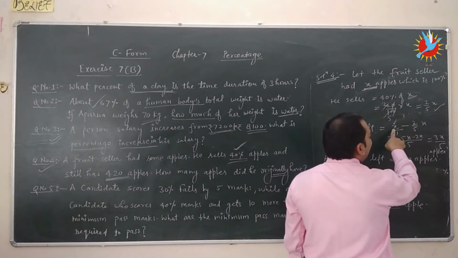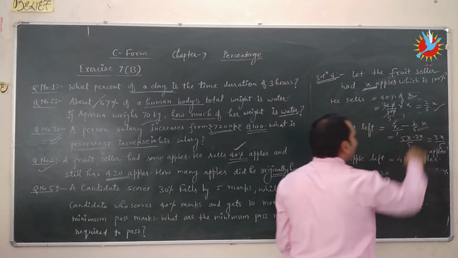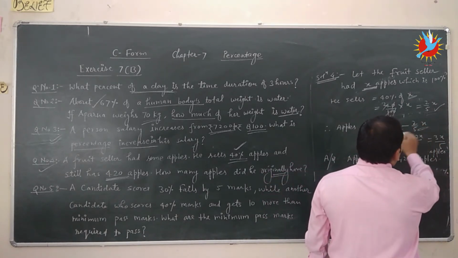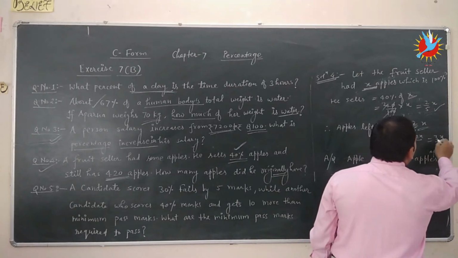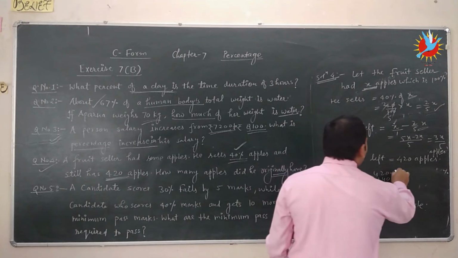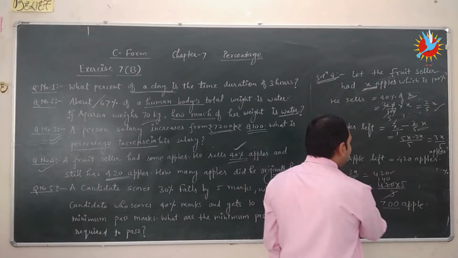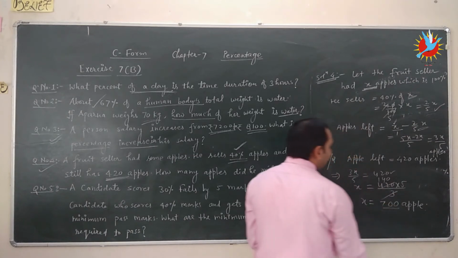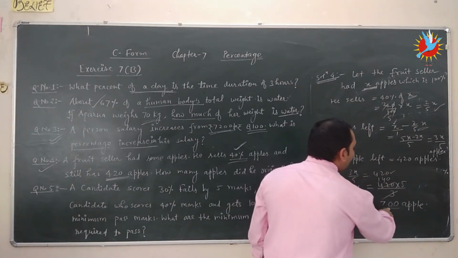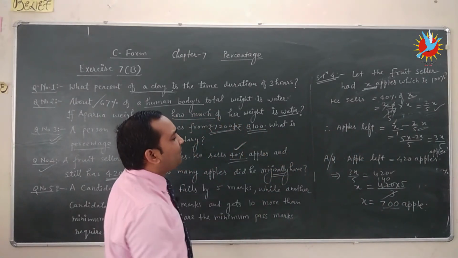Originally he had x, and x minus whatever he sold, 2x upon 5, and after selling he had 3x upon 5 apples, which is equal to 420. When 3x upon 5 is 420, then after simplifying this equation, x is equal to 700 apples.